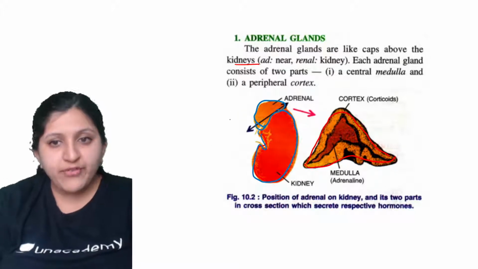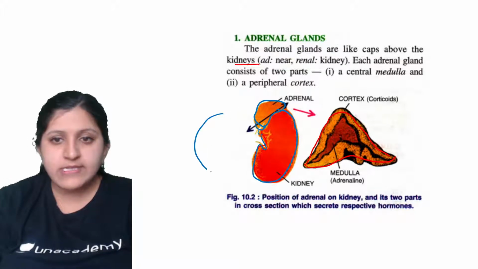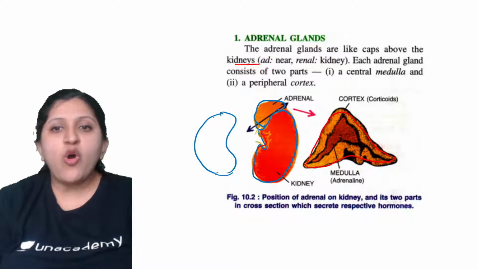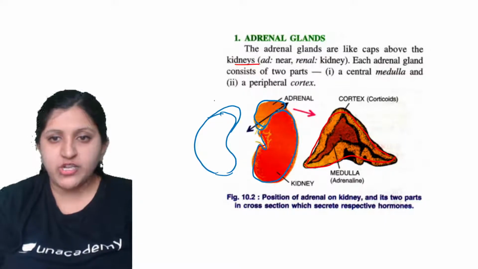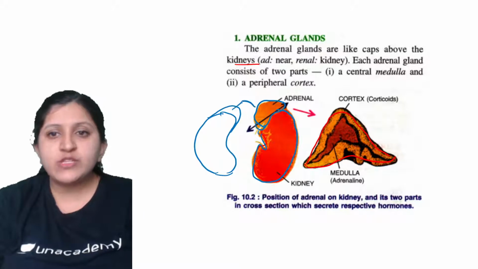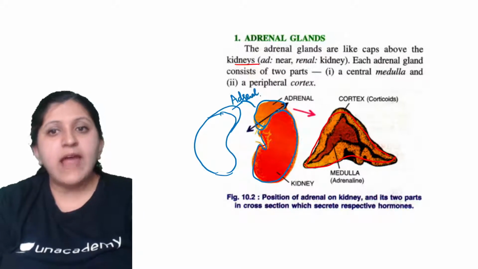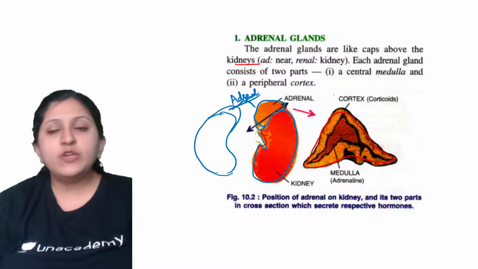So let's say there is a right side kidney and a left side kidney. On the right side kidney also we can find this cap-like structure. So these two are the adrenal glands. And the adrenal gland is divided into two regions.